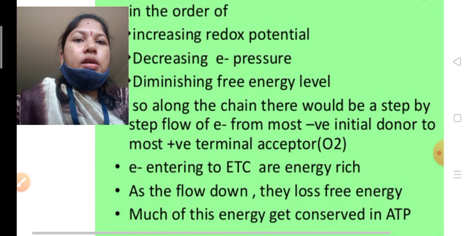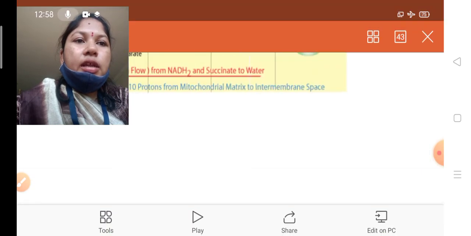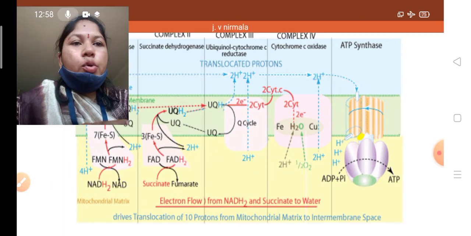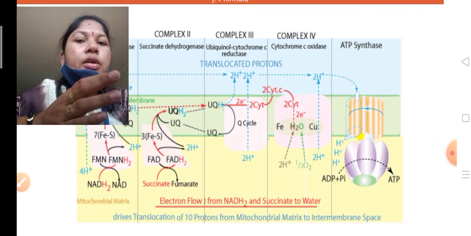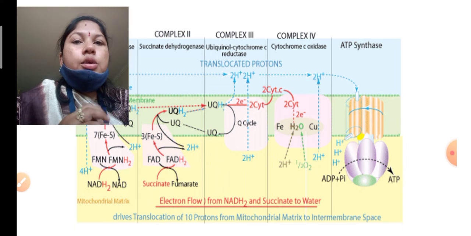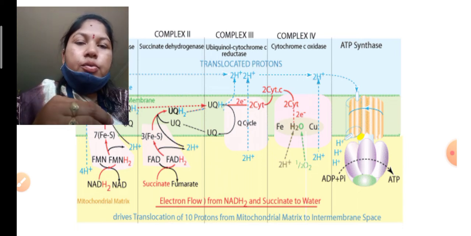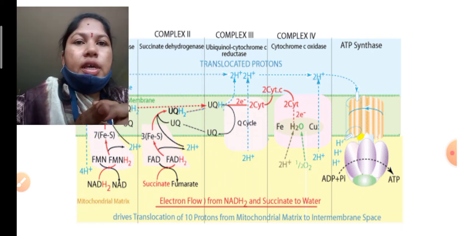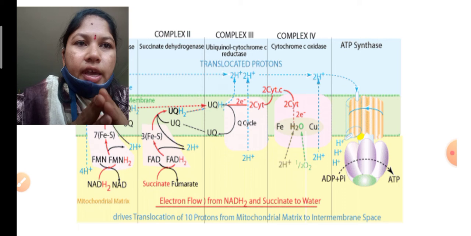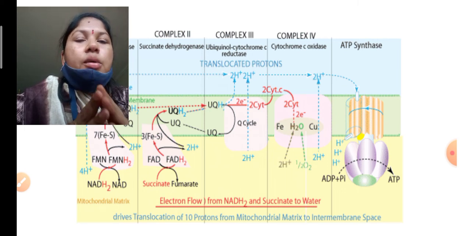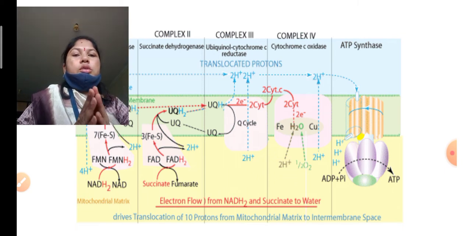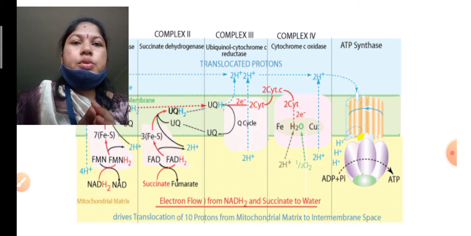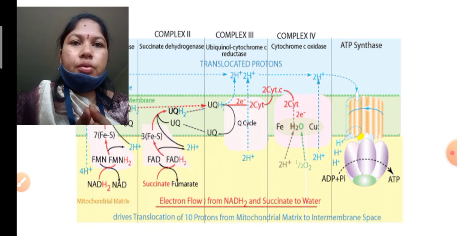So see once again, ATP is the end product in the ETS. From complex 1, 2, 3, 4, many oxidative and reductive processes take place. Through the continuous oxidation process, the ATP is synthesized. In the entire ETS process, a number of oxidation steps take place, and with that oxidation process, ATP is formed.